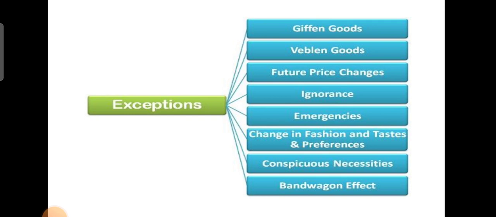Giffen goods. Giffen goods are nothing but inferior goods whose demand increases with an increase in their prices. There are several inferior commodities much cheaper than the superior substitutes, often consumed by poor households as an essential commodity, right? So whenever the price of the Giffen good increases, its quantity demanded also increases, because with an increase in the price and the income remaining the same, the poor people cut the consumption of superior substitutes and buy more quantities of the Giffen goods to meet their basic needs.